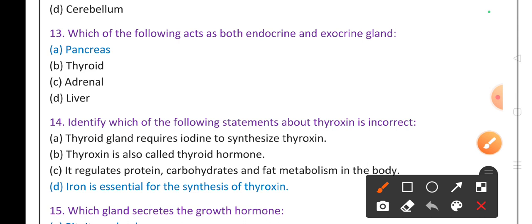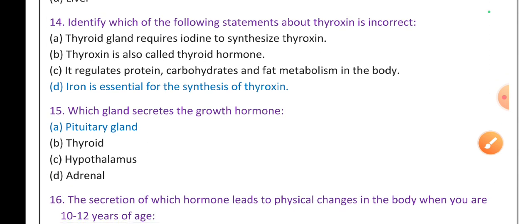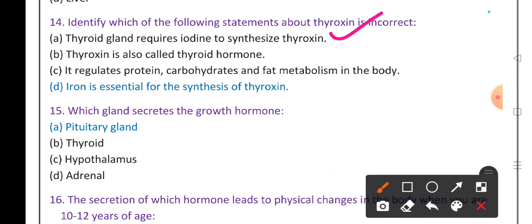It's the pancreas gland because it secretes insulin and glucagon. That's why it acts as both an endocrine and exocrine gland. Then identify which of the following statements about thyroxine is incorrect. Thyroid gland requires iodine to synthesize thyroxine. It's right. Then next one, thyroxine is also called the thyroid hormone. It's also right. It regulates protein, carbohydrate and fat metabolism in the body. This is also correct.